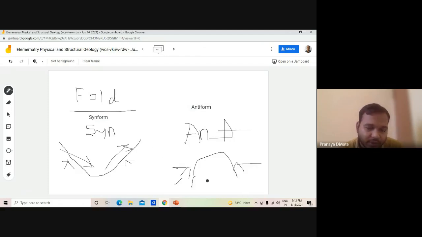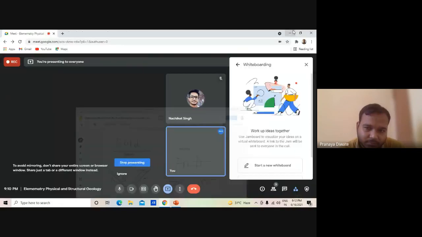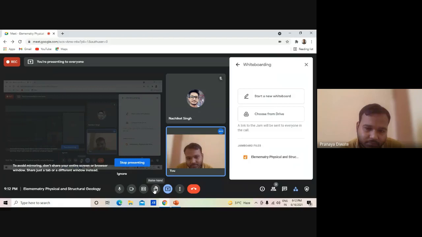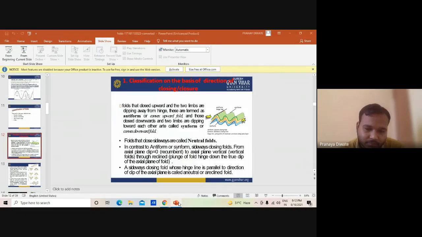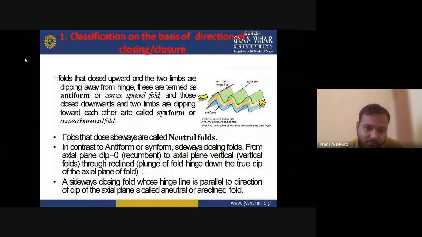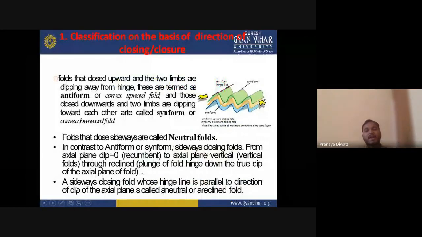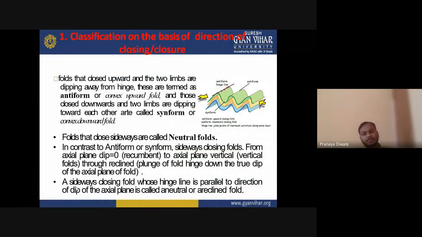This one is an antiform, where the limbs meet at the junction. This is the antiform and synform definition.